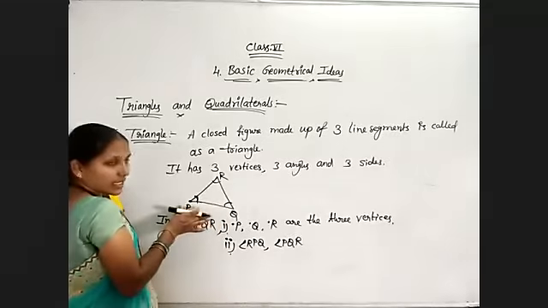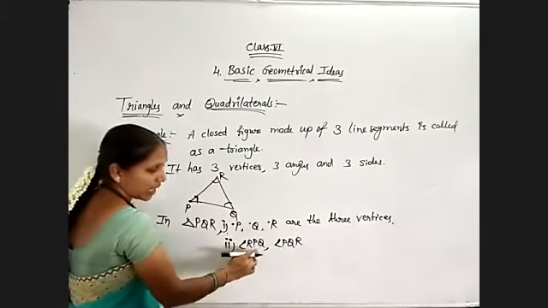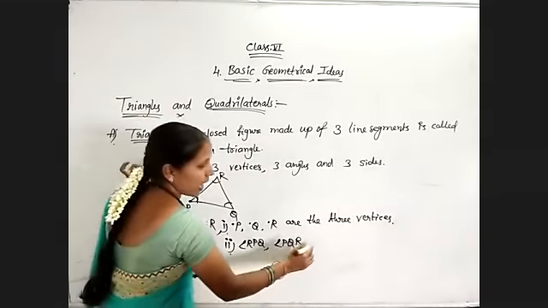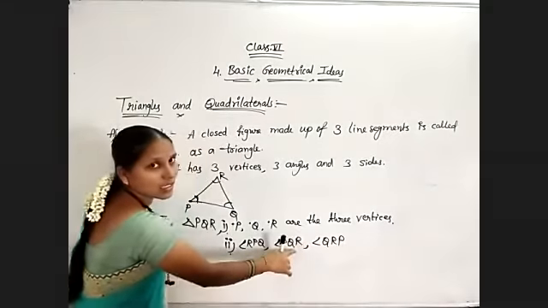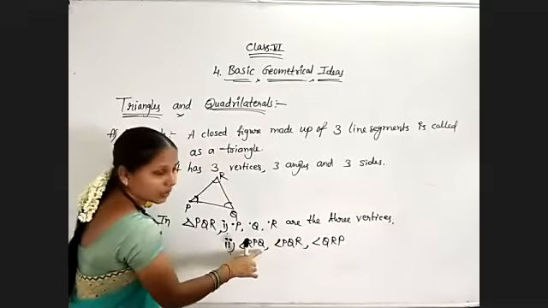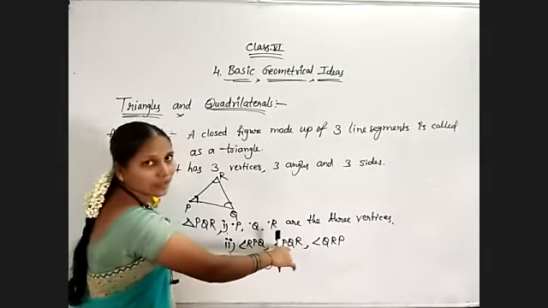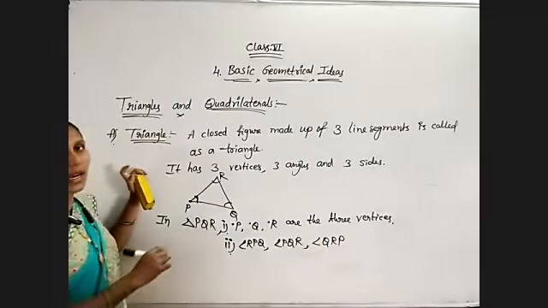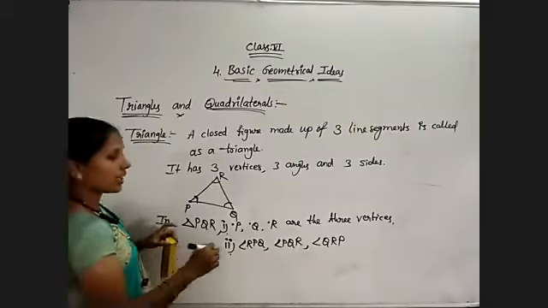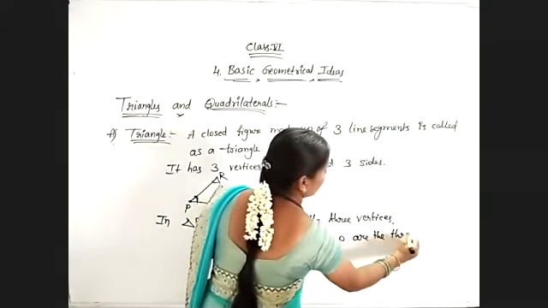RPQ, start with the second letter, PQR. Now QRP. So RPQ, PQR, QRP. Here onwards start again: RPQ. Now second letter, PQR. Again second letter we got Q, so QRP. These three are the angles formed in this figure. So RPQ, PQR, QRP are the three angles.